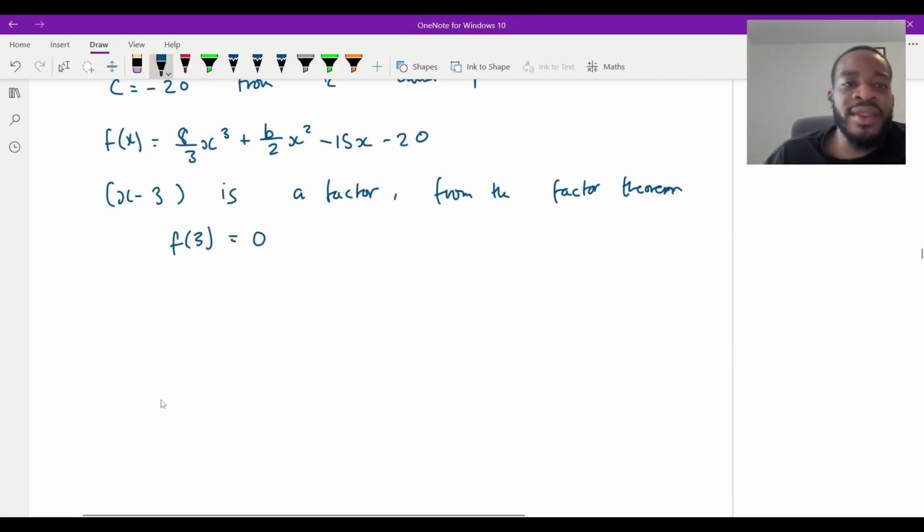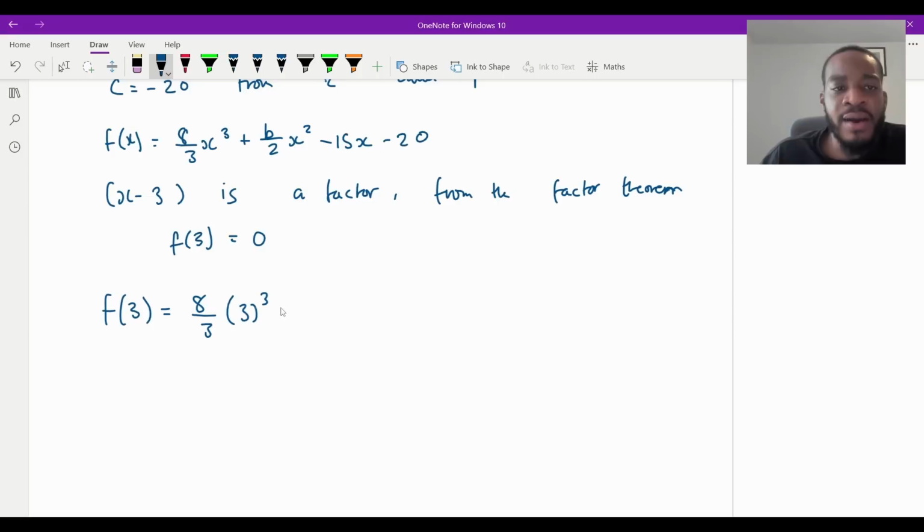So doing that would be f of 3, or you know what I'll do, let me just do this actually. This is f of 3. I'll plug it in just so it's super clear. a over 3, 3 cubed, plus b over 2, 3 squared minus 15, and then 3 there minus 20, and f of 3 is equal to 0, isn't it? So I'll put that there, and now it's just a matter of tidying that up.